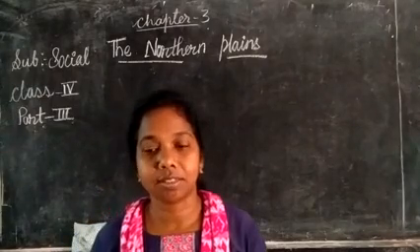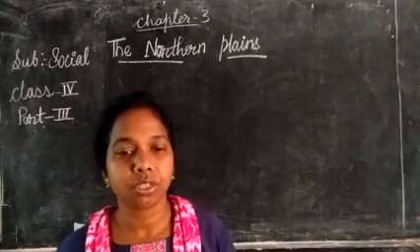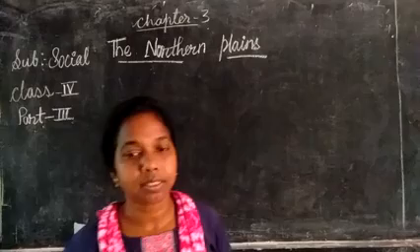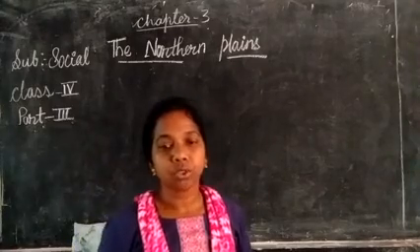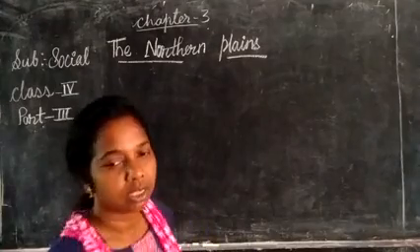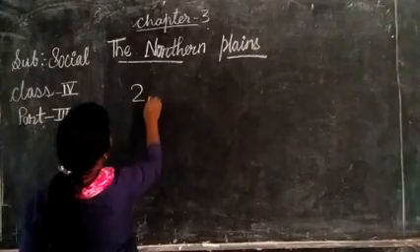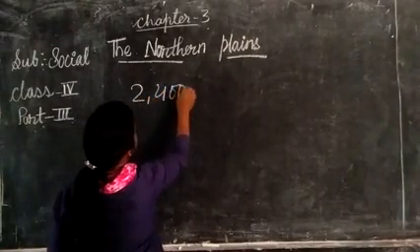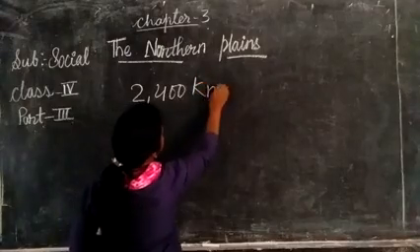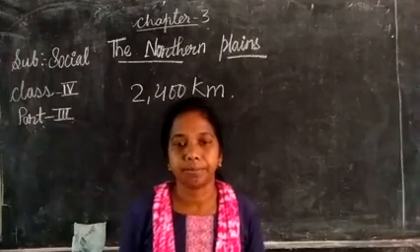The east-west extent of the plains is about 2,400 kilometers. How many kilometers? 2,400 kilometers, extending from Punjab to Assam.